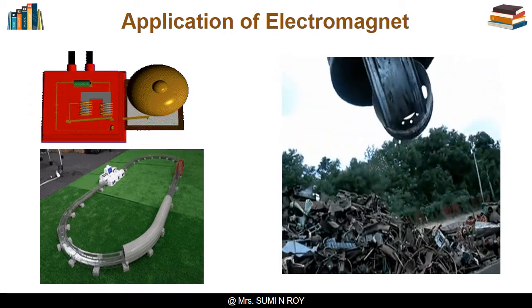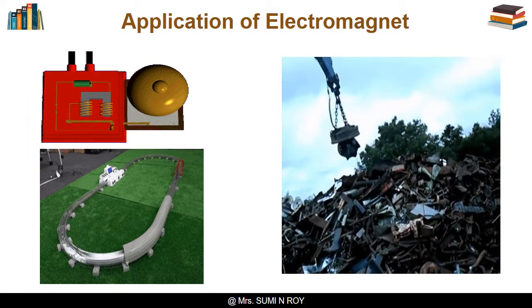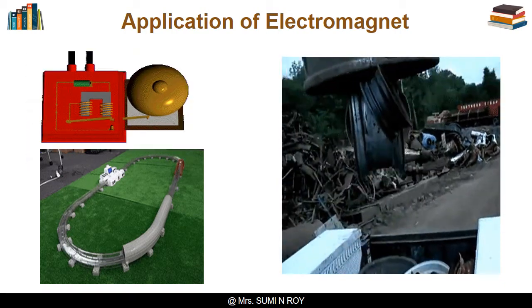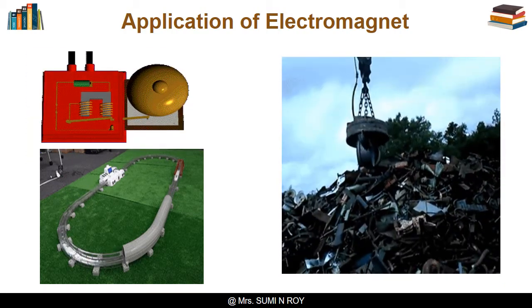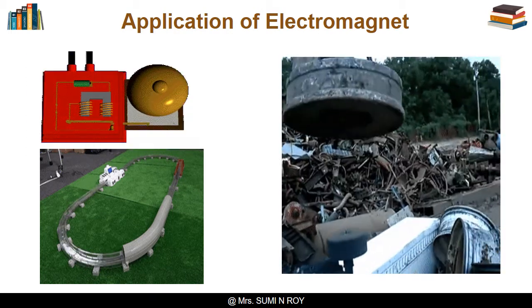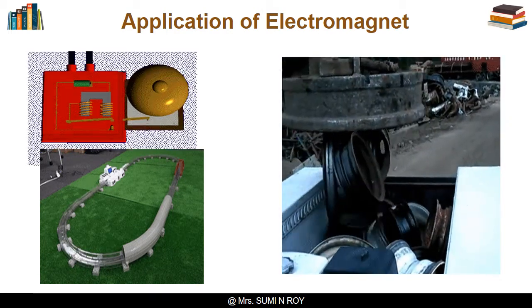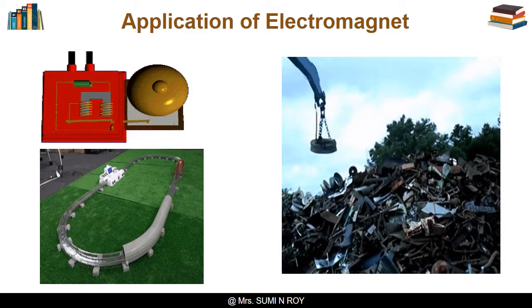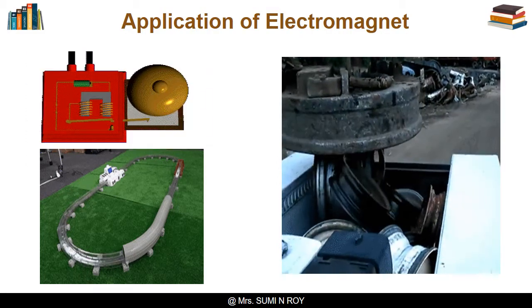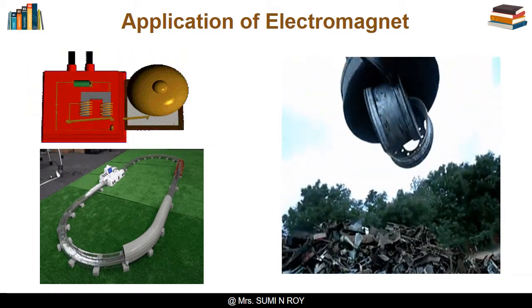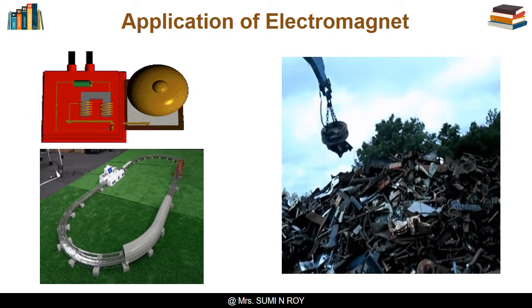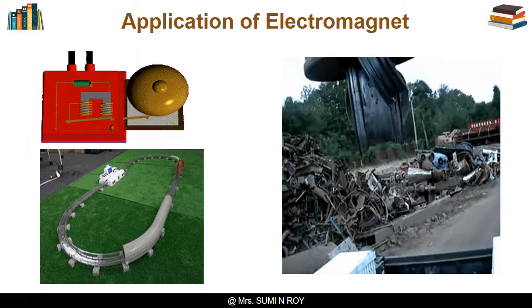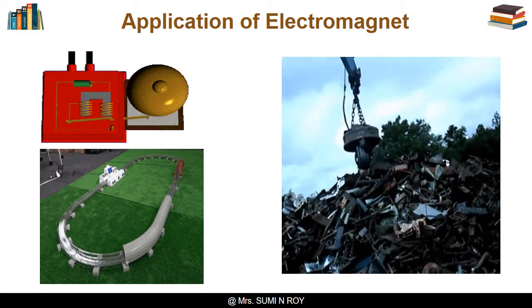Let us discuss a few of its applications. Electromagnets are used in domestic appliances such as electric bells. They are also used in toys. They are used in all kinds of communications equipment. They are widely used in cranes to separate magnetic material from junk and to lift heavy objects. In the medical field, they are used by doctors to remove any magnetic material that may have fallen in a human eye during eye surgery.